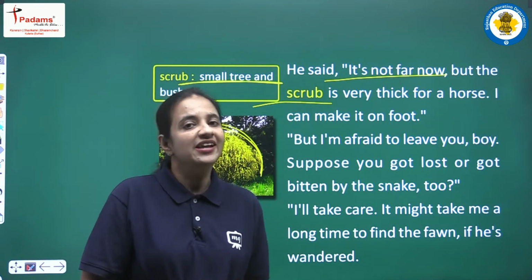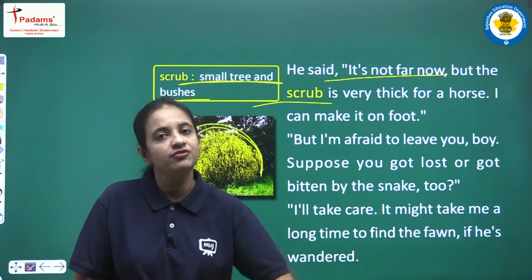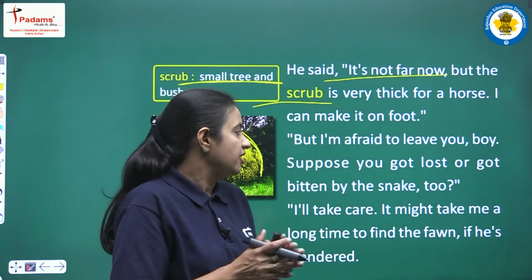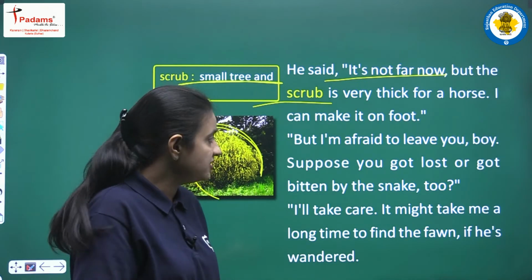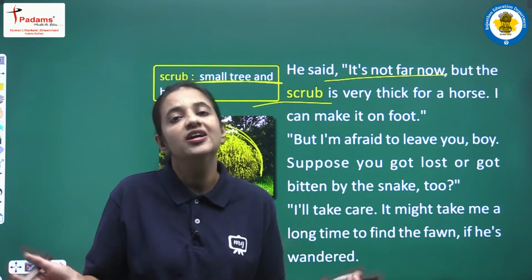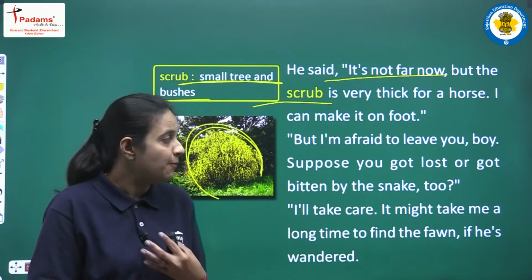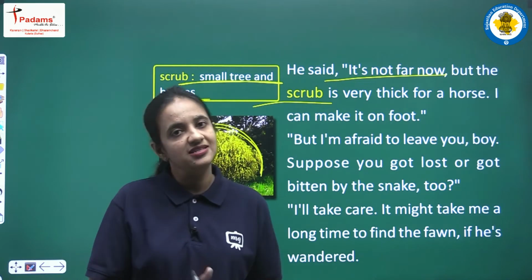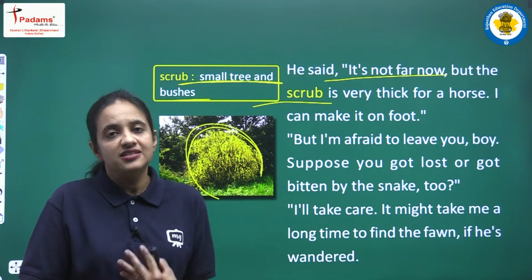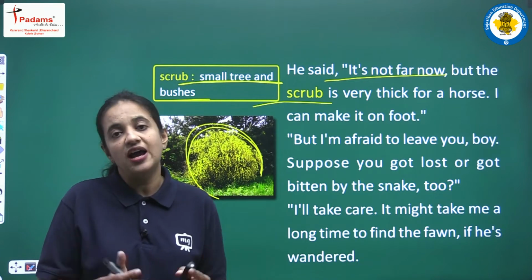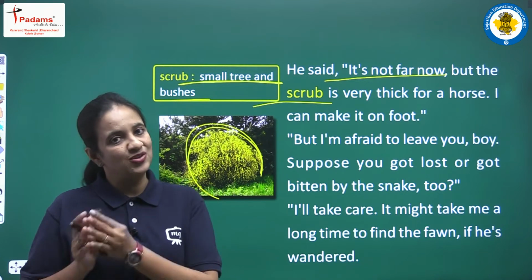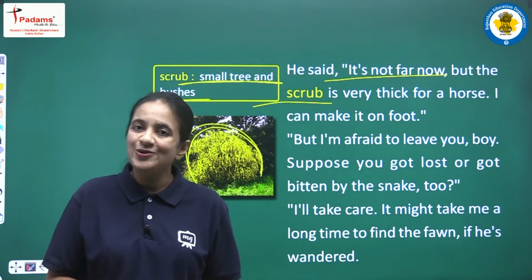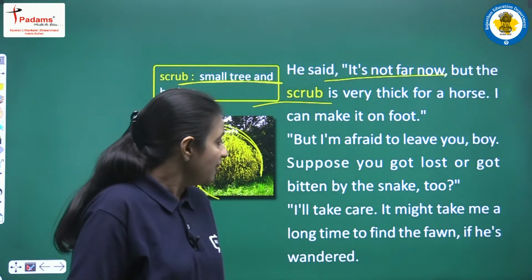So now Melville is sharing some of the doubts, some of the concerns that he was having at that time. So he is saying that suppose you are all alone here in the forest and you just got lost and you were not able to find the path, or maybe you also got bitten by a snake just like your father. So these are some of the possibilities, and yes, these are all true. So Melville is a responsible person, and now he is very much concerned for Jody, who actually wanted to be all alone there.